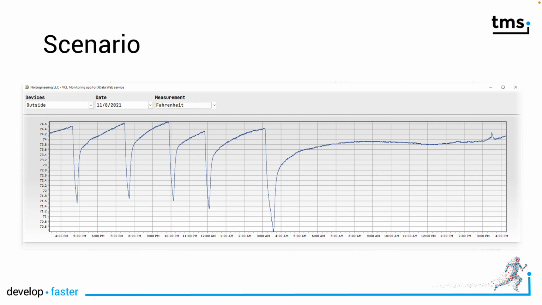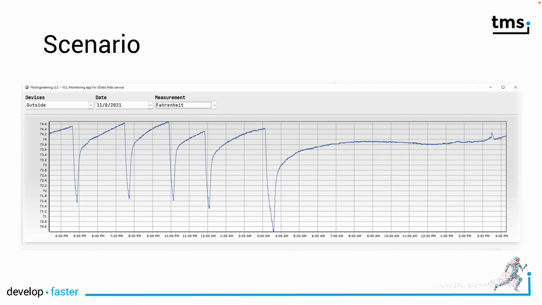In a nutshell, you can work with TDataSet and TDataSource to show this. Multiple devices will be supported. Here you see we selected the outside device for a certain date and the measurement that is supposed to be displayed. It might look strange at first that the temperature goes up and falls down like this. However, this is the normal progress of temperature in a house in Florida.